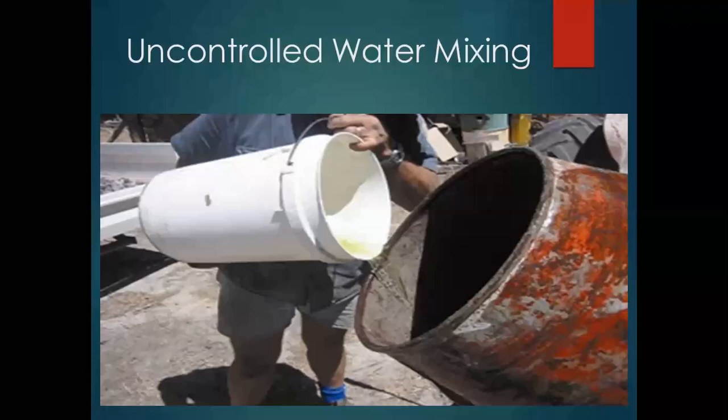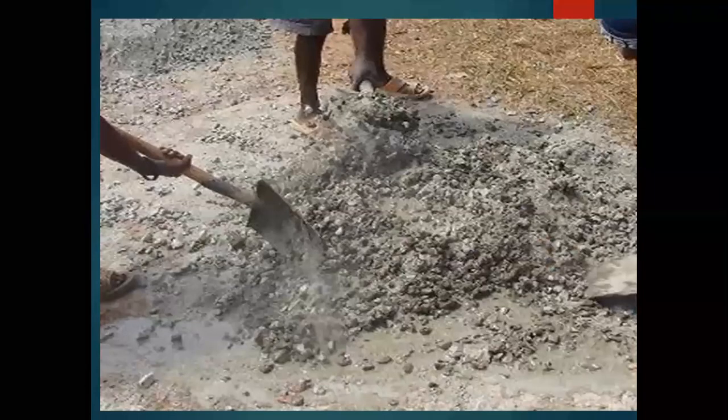So it is known as uncontrolled water mixing. You can see there is concrete used on the site that is not well mixed. They are using hand mixing, but that concrete is not mixed well, so drying shrinkage will be produced, and segregation of the material is also present. If such concrete is used, then automatically the strength properties of the concrete go on reducing.